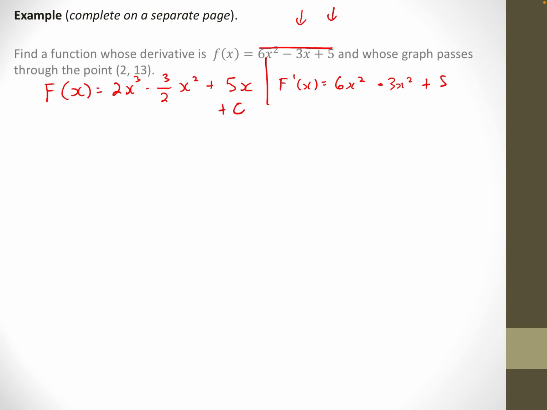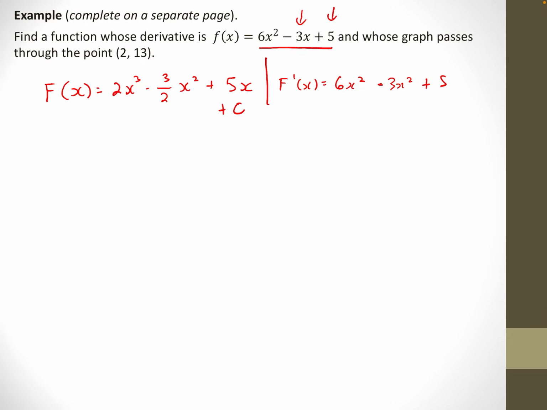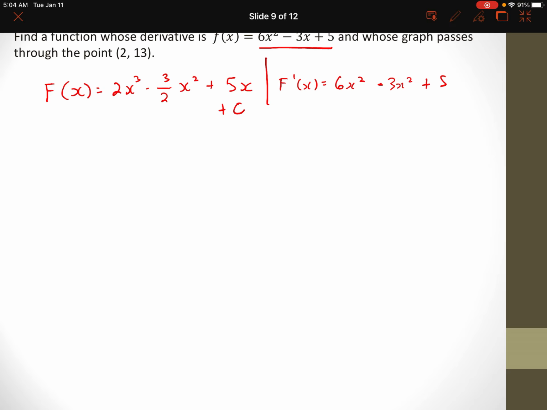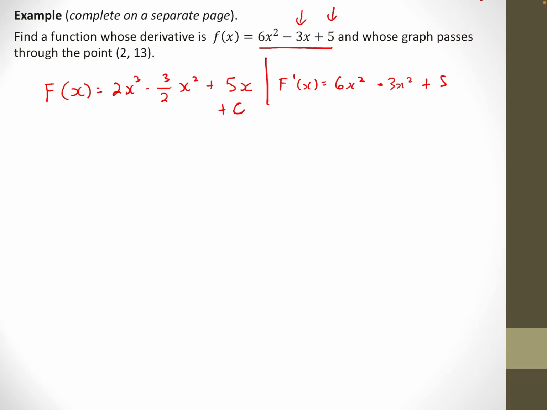I've said that this function has derivative 6x squared minus 3x. Oh, little mistake there.